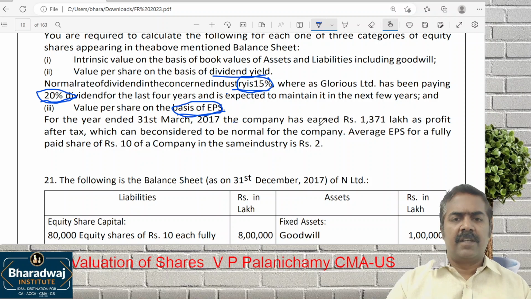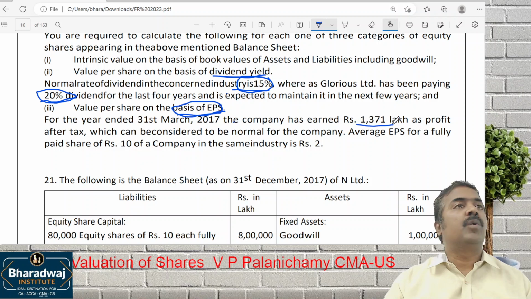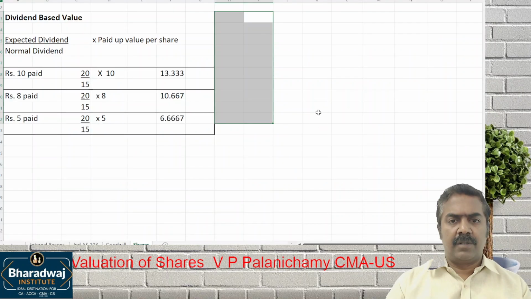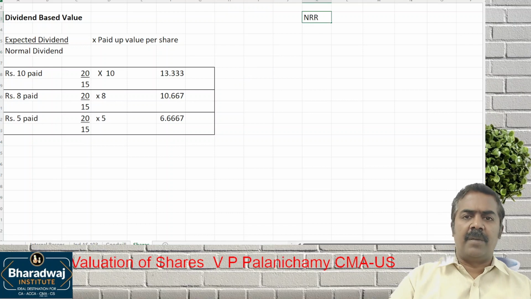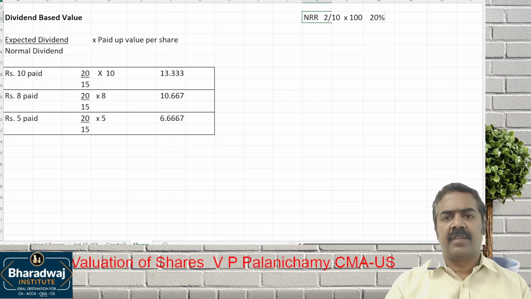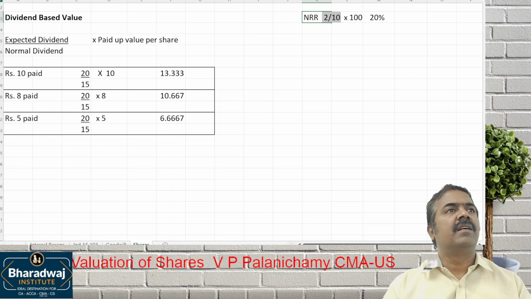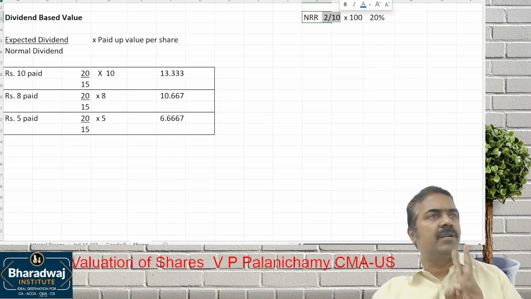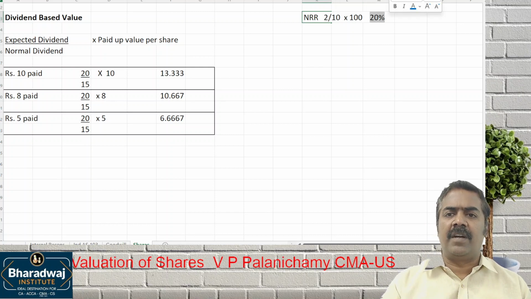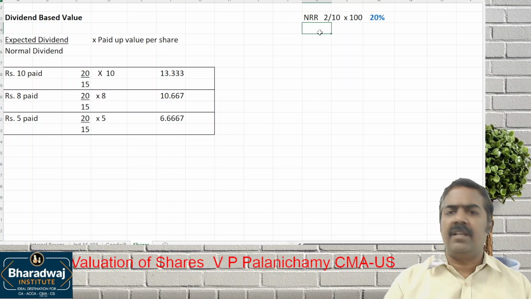Based on EPS. How much profit is earned by the company? 1371 lakhs profit is earned by the company. What is the average EPS of a fully paid up 10 rupee share in the industry? 2 rupees. So simple. If you work out the normal rate of return, 2 rupees for every 10 rupees paid up into 100, this gives us 20%. That is the normal rate of return in the industry.